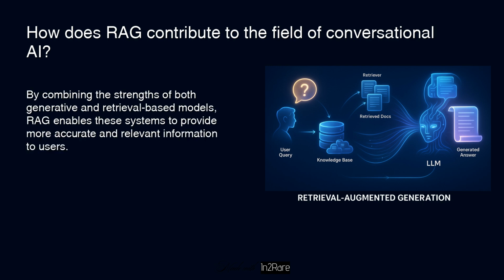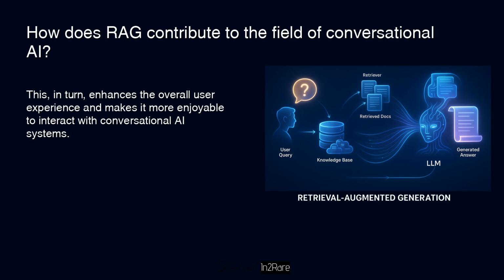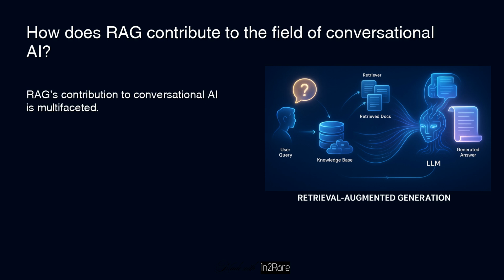By combining the strengths of both generative and retrieval-based models, RAG enables these systems to provide more accurate and relevant information to users. This, in turn, enhances the overall user experience and makes it more enjoyable to interact with conversational AI systems. RAG's contribution to conversational AI is multifaceted.